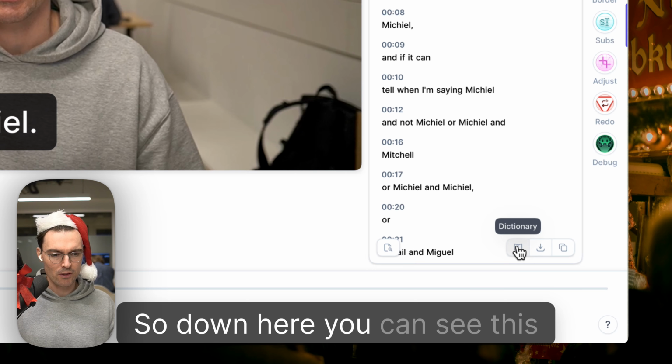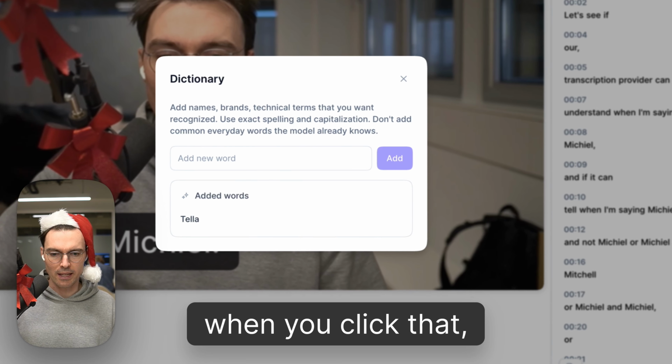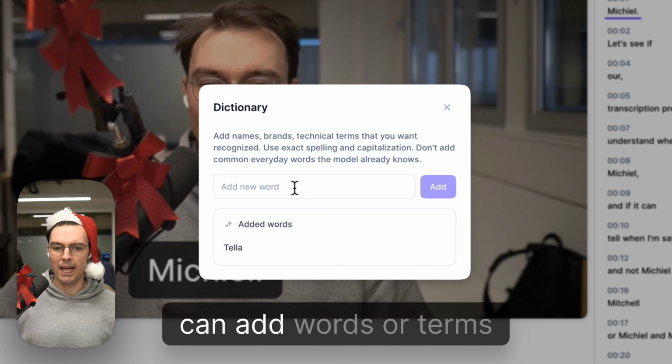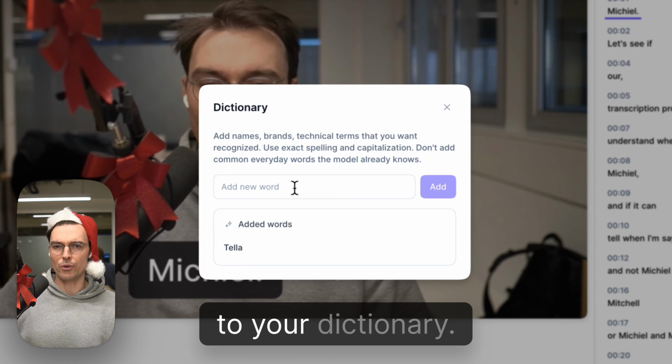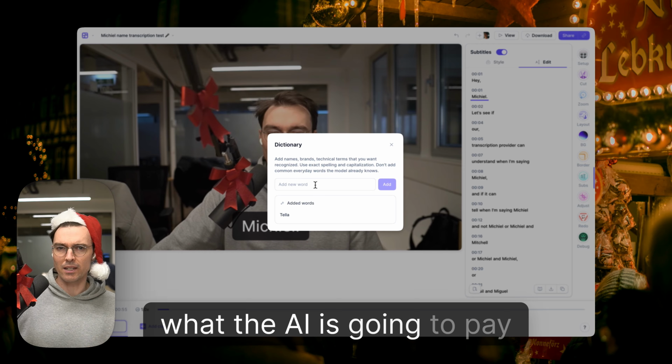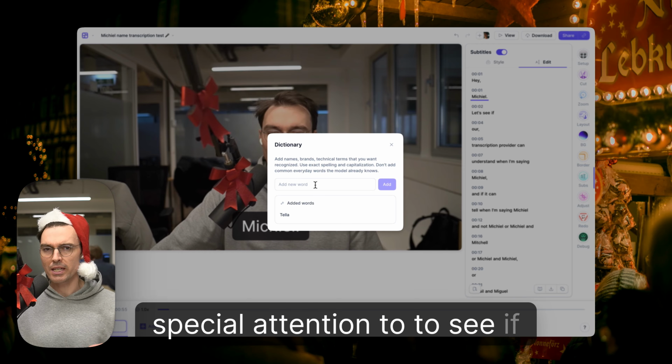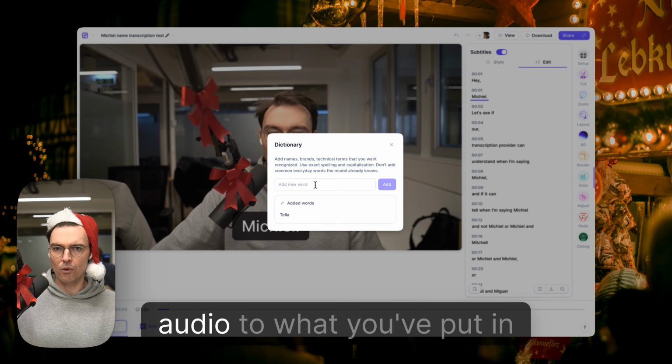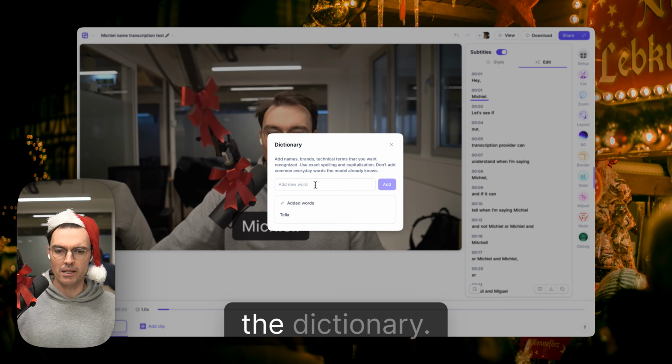So down here you can see this little dictionary icon, and when you click that you get this input where you can add words or terms to your dictionary. The words that you have in your dictionary are what the AI is going to pay special attention to see if it should be transcribing the audio to what you've put in the dictionary.